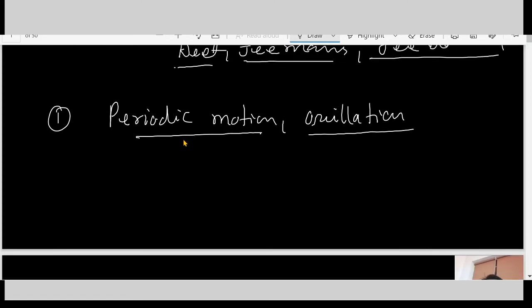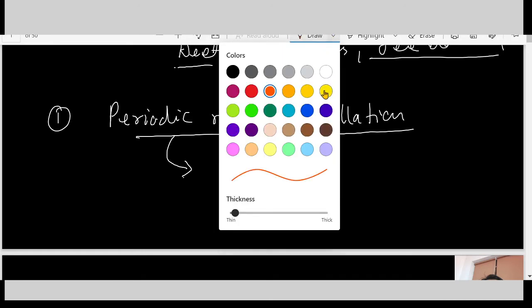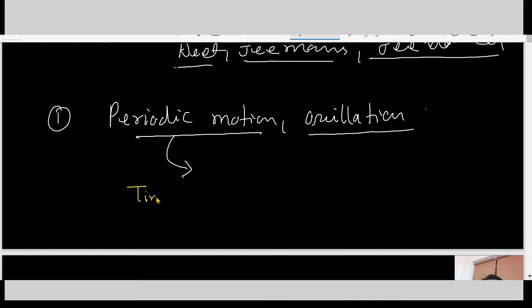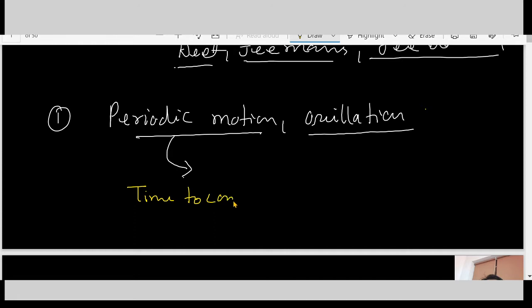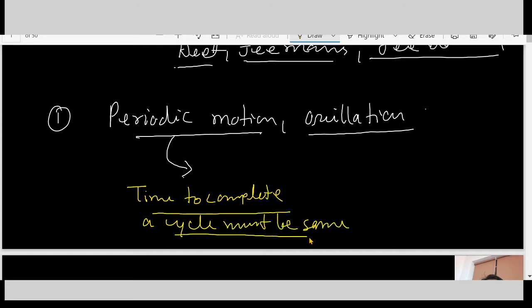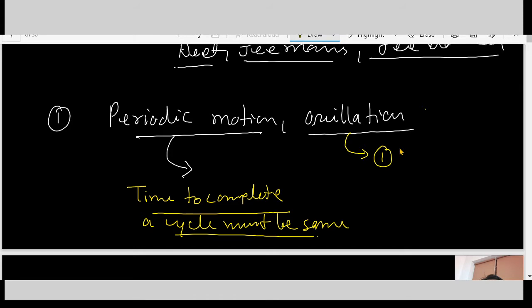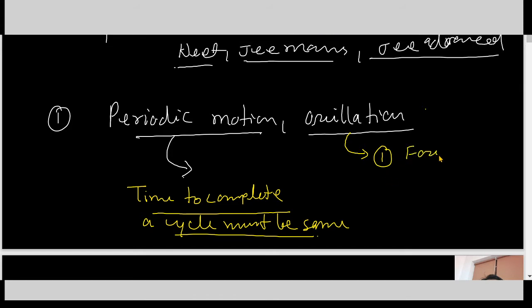For periodic motion the only condition is that the time to complete a cycle must be the same. This is the only condition for periodic motion. But for oscillation motion there are many conditions. First condition is force must be restoring.